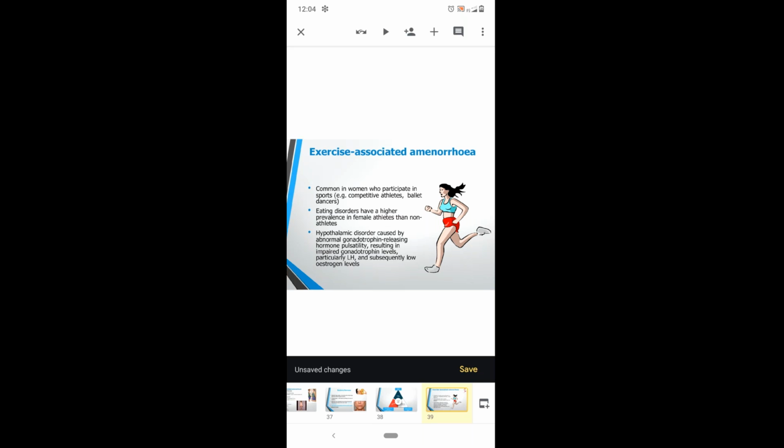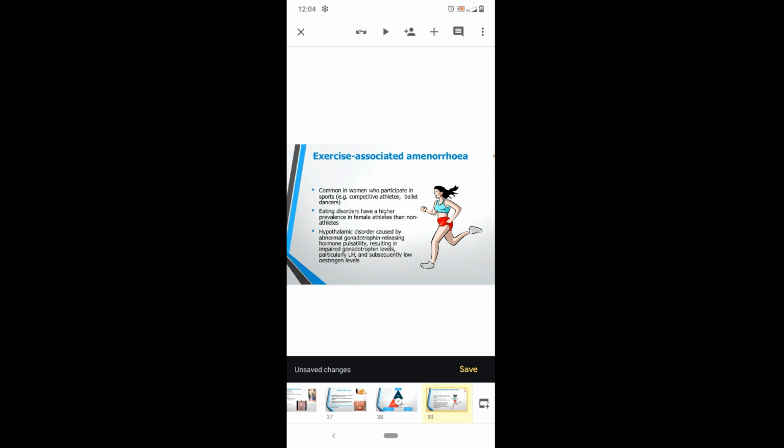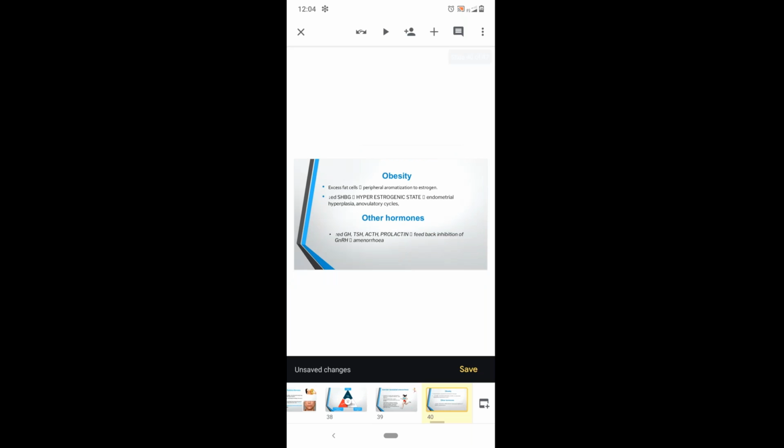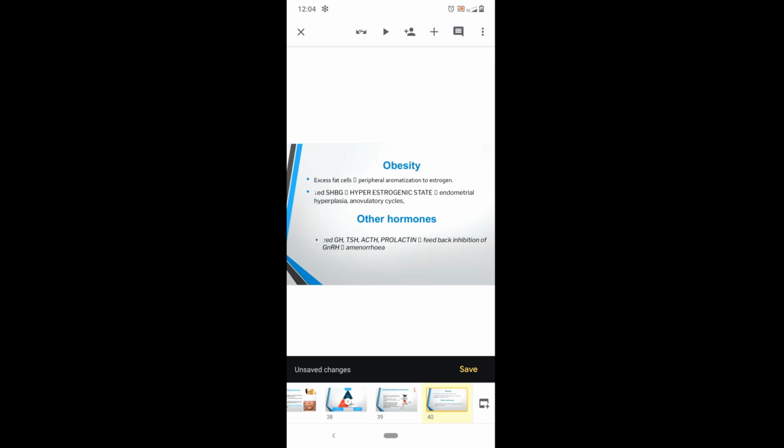And the next cause is obesity. If the woman is having excessive fat cells, then there will be peripheral aromatization to estrogen, and there will be decreased levels of sex hormone binding globulin, and this is followed by a hyperestrogenic state. Then we'll have anovulatory cycles. And the other causes will be endocrine causes, where TSH and prolactin levels will be increased.